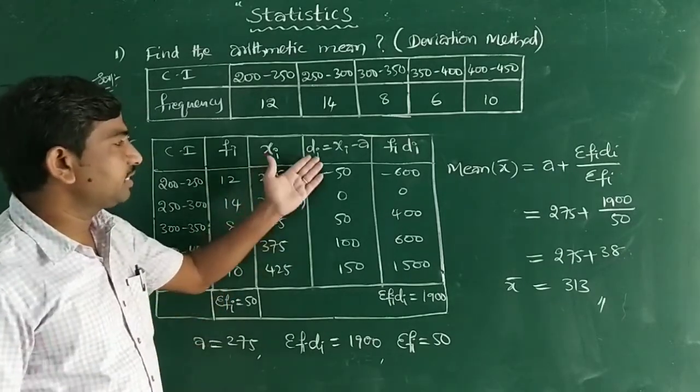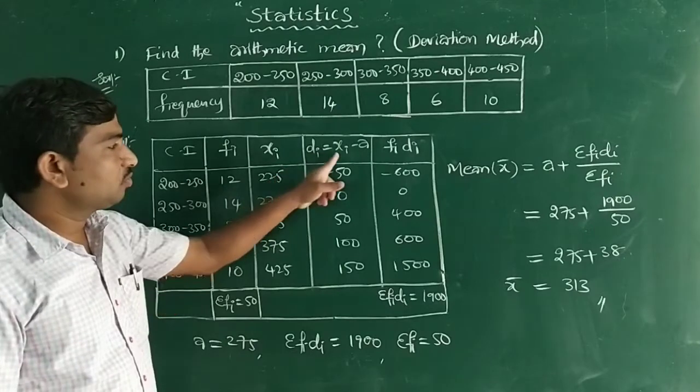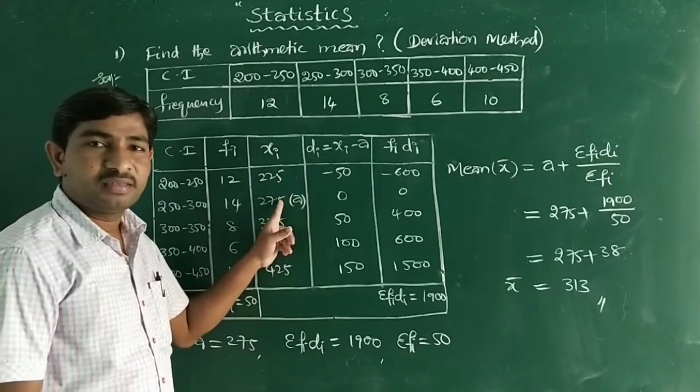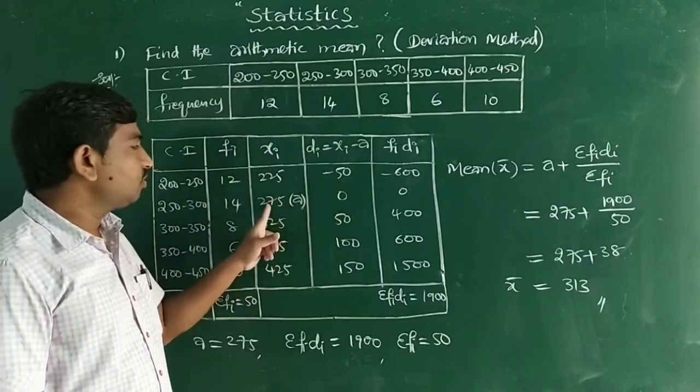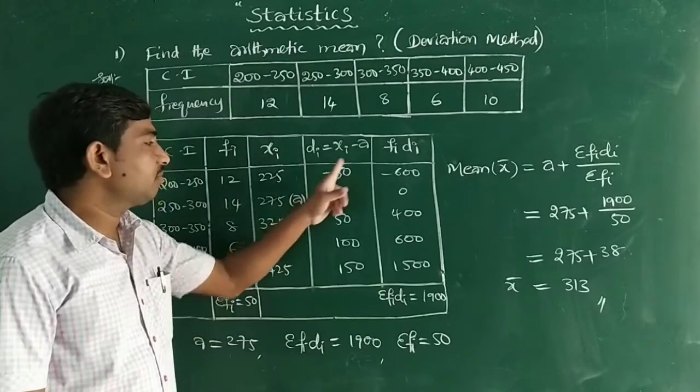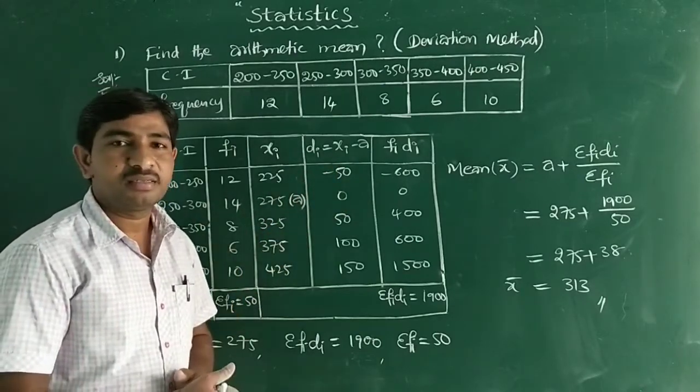So now deviations: Xi means 225. 225 minus a, 275. 225 minus 275, how much? Minus 50. Now Xi 275. 275 minus 275, how much? 0.